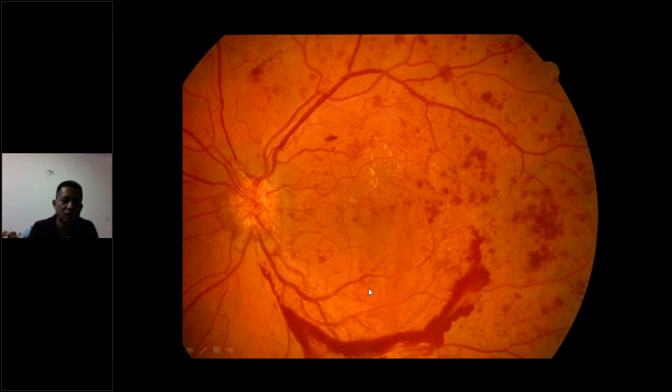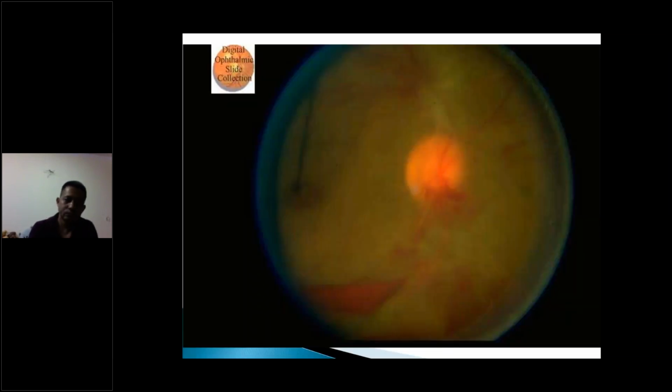So in this patient, you can see there is an NVD over here, and you can see a lot of vitreous hemorrhage here, like a subhyaloid hemorrhage over here. So this is a state of vitreous hemorrhage, which is after the proliferation. Again, similarly, we see in the typical boat pattern, this is a subhyaloid hemorrhage. That is, the hemorrhage is between the retina and the detached vitreous cavity.